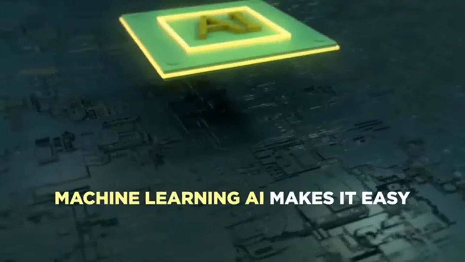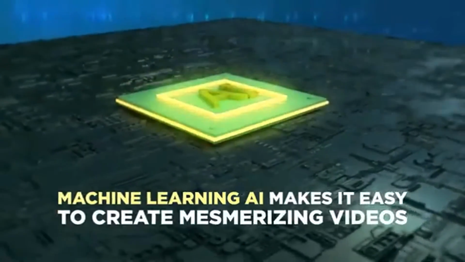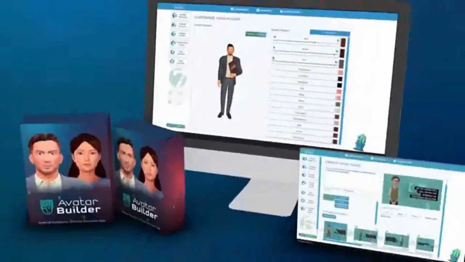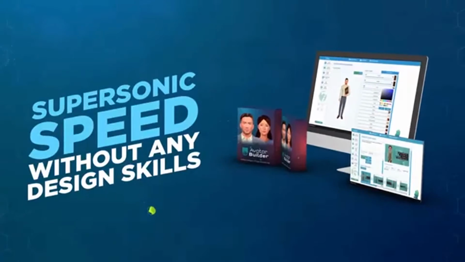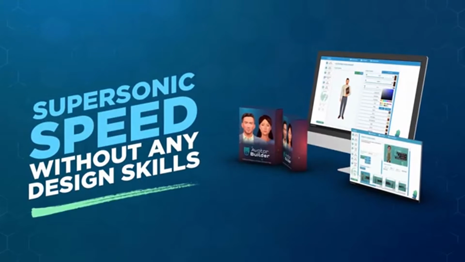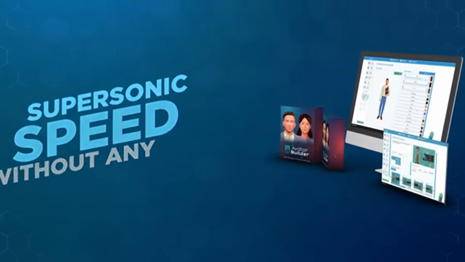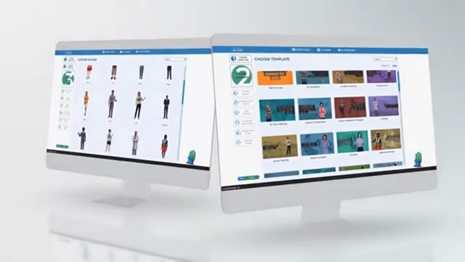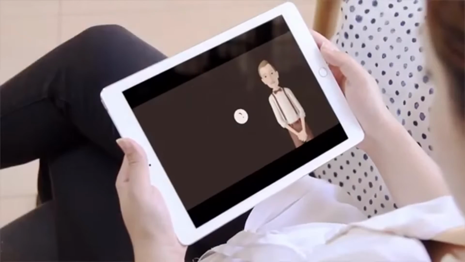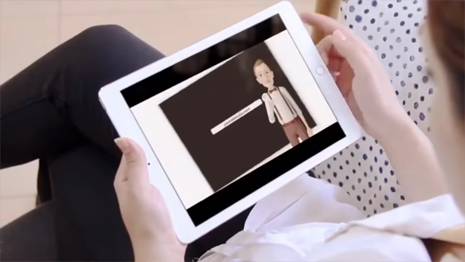The rapidly improving machine learning and artificial intelligence engine built into the app makes it easy for you to create mesmerizing videos at supersonic speed without any design skills or experience. Create the perfect video every time and keep your prospects glued to the screen till the end by personalizing your videos the way you like.